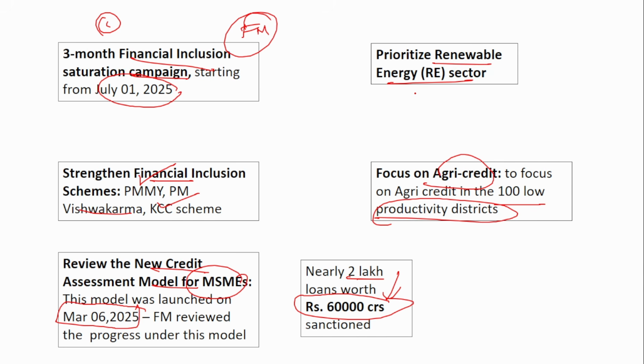In the previous slide we discussed the numbers, right? So you have to remember the financial 25 numbers. It is very, very important.